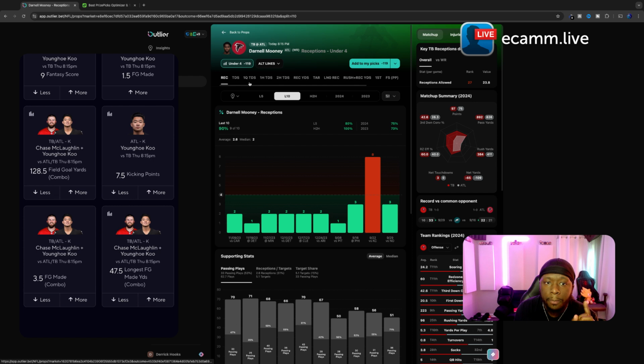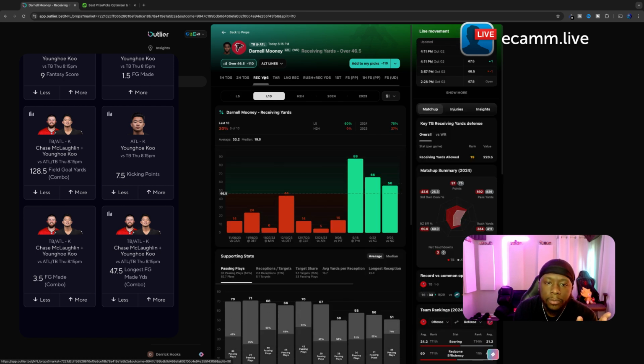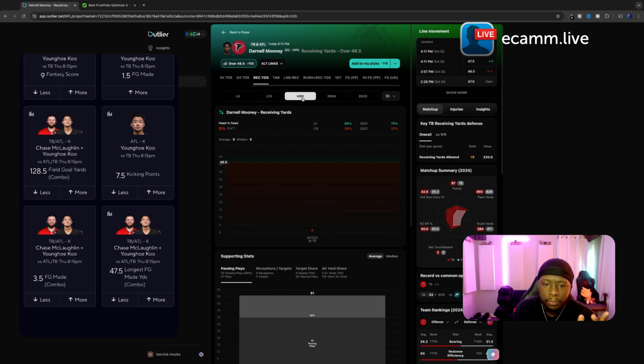Let's look at his receiving yards. I know last game he hit 0. He hopefully shouldn't do that today. I mean, not yet today. Whatever, that last game he had, whatever. But the H2H, 0, that was last year, doesn't count. I really think Mooney's going to have an even better game today. So, let's go ahead and lock that in.